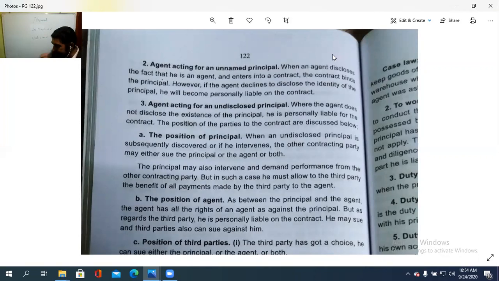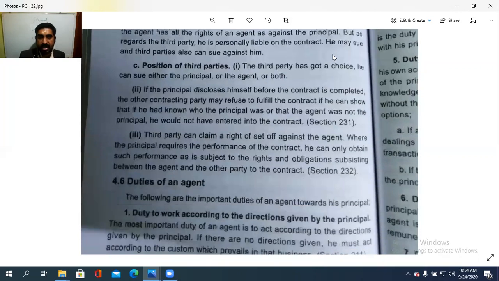So both the parties can sue against each other. For the case of an undisclosed principal, the principal is not at all disclosed, neither the existence nor the name. So that is the position of an agent. And the third party has got a choice. He can sue either the principal or the agent or both. That is the first case.